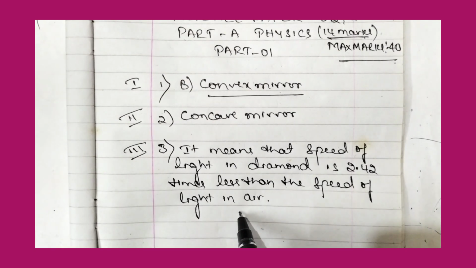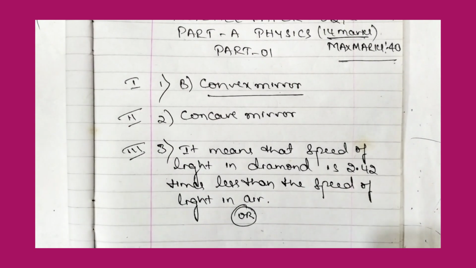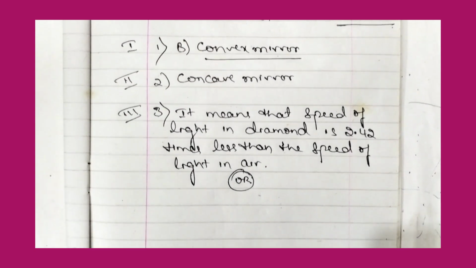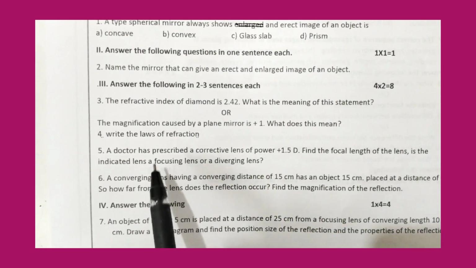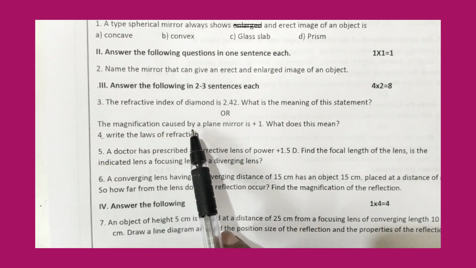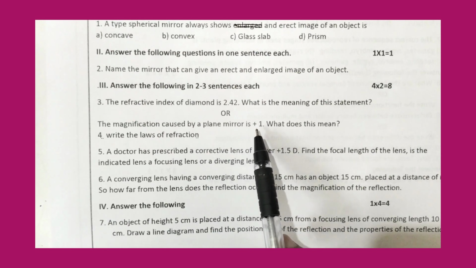So this is question number 3. In question number 3 itself, they have given one internal choice question. So what is that internal choice question? That is the magnification caused by a plane mirror is +1.